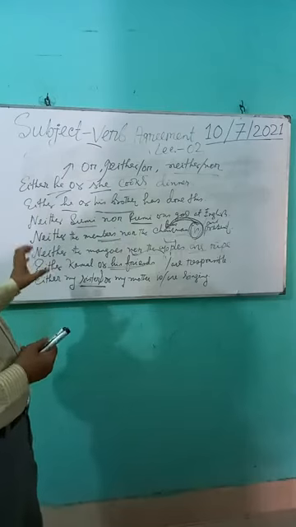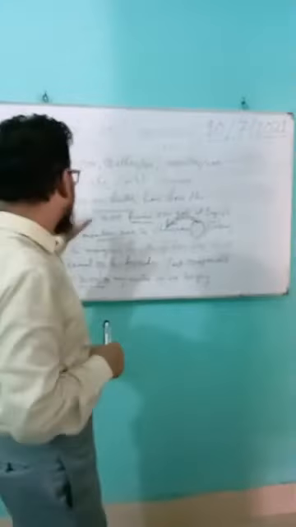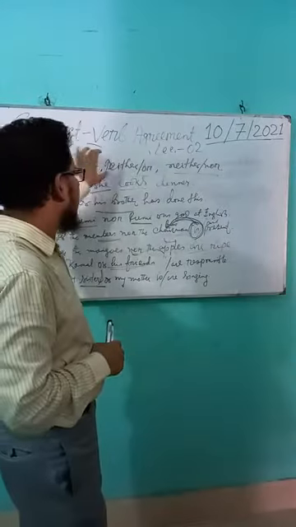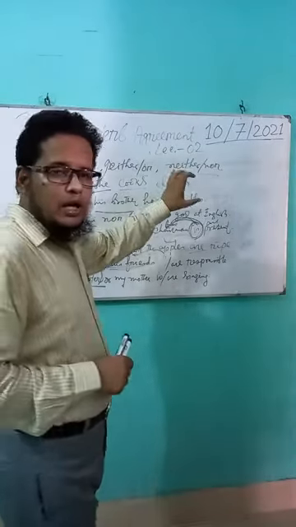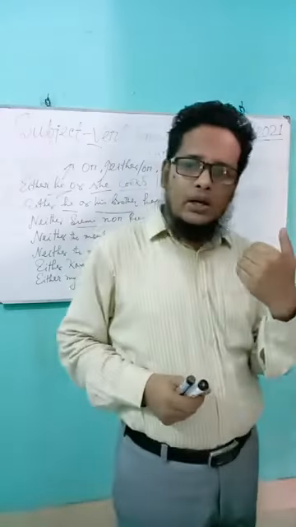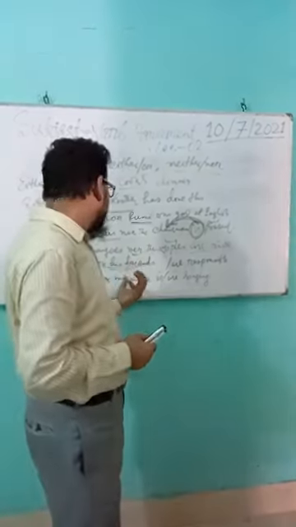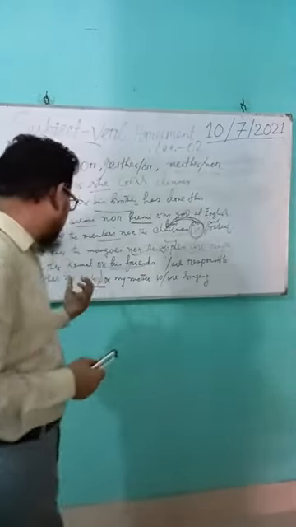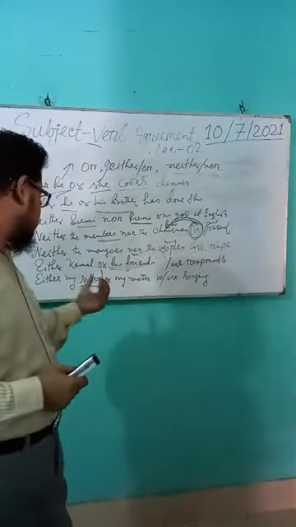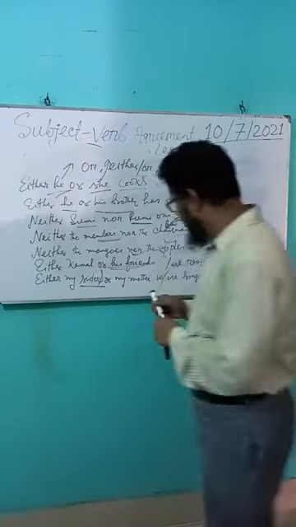We know that if two subjects are joined or connected with or, either or and neither nor, verb must agree with the subject closest to it, verb must agree with the noun closest to it. So either my sisters or my mother. Have a look.